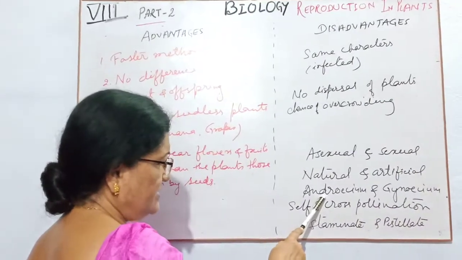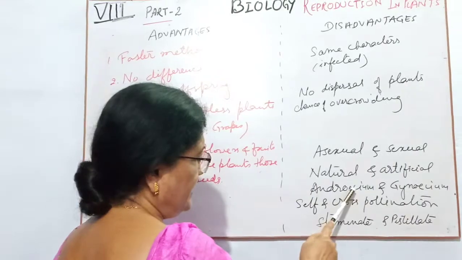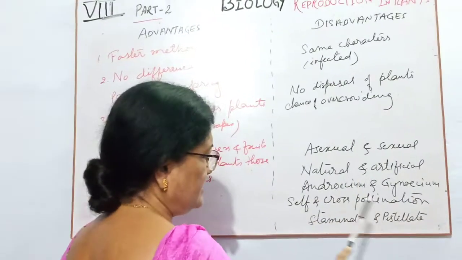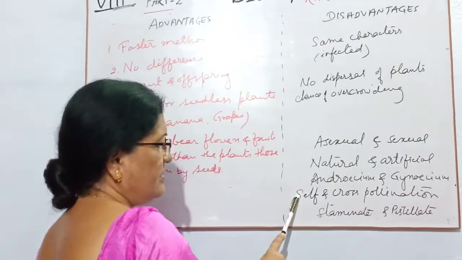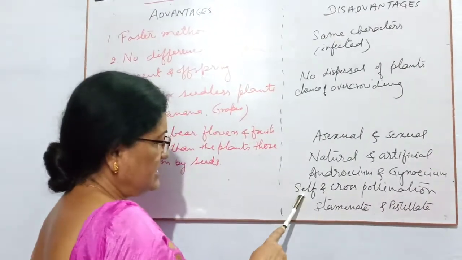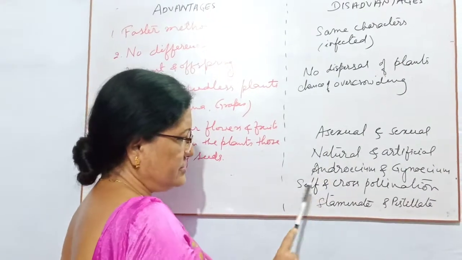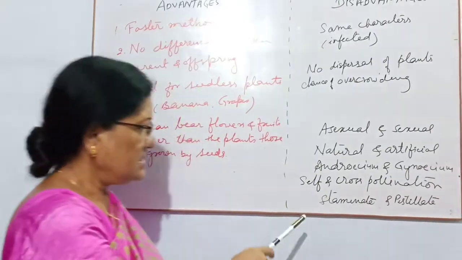Third, you have to write about the flower, that is, the flower has androecium and gynoecium, so you have to write about the androecium and gynoecium. Then next, how the flowers can pollinate themselves, either self-pollination or cross-pollination, so you have to write the difference between self and cross-pollination.